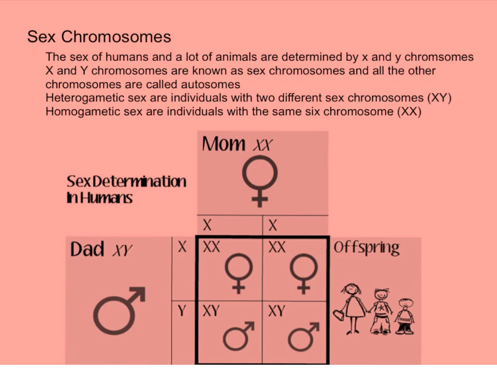Sex chromosome. What is a sex chromosome? X and Y chromosomes are sex chromosomes and all other chromosomes are autosomes, and there are two types, heterogametic and homogametic. Heterogametic means two different sex chromosomes, X and Y, and in homogametic sex the sex chromosomes are the same, XX. So sex determination in humans: the dad is XY, the male, and the mom is XX, the female. So this is the cross, and the result is the offspring.